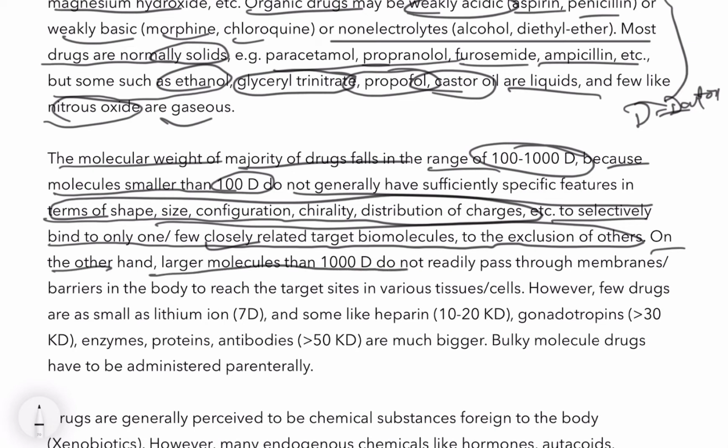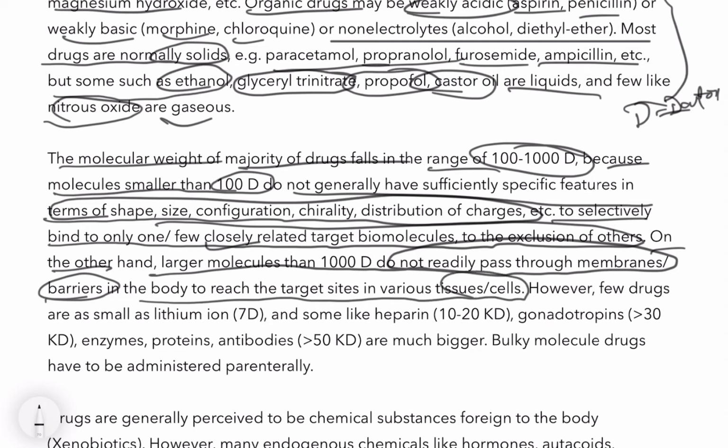larger molecules than 100 Dalton do not readily pass through membranes, and those whose molecular weight is more than 1000 Dalton do not pass through membranes or capillaries. This acts as a barrier in the body to reaching the target sites in various tissues or cells. So the drug is always made within the respective molecular weight range for its effect in the body.